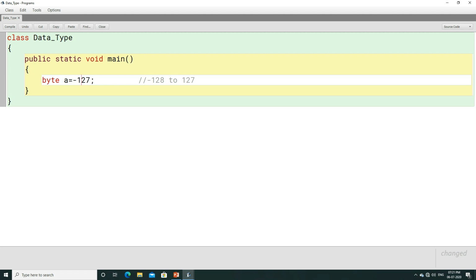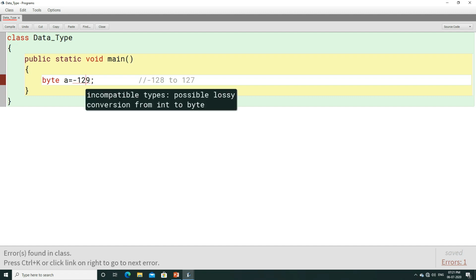Now let us use minus 127. It can be compiled. Minus 128 can be compiled, and when you use minus 129, here again you are going to get an error. What will be the error? As I have told you, any value which does not contain a point is considered as an integer value. Here minus 129 does not contain a point, right? This is considered as an integer value, and we know that an integer value cannot be converted to byte directly.